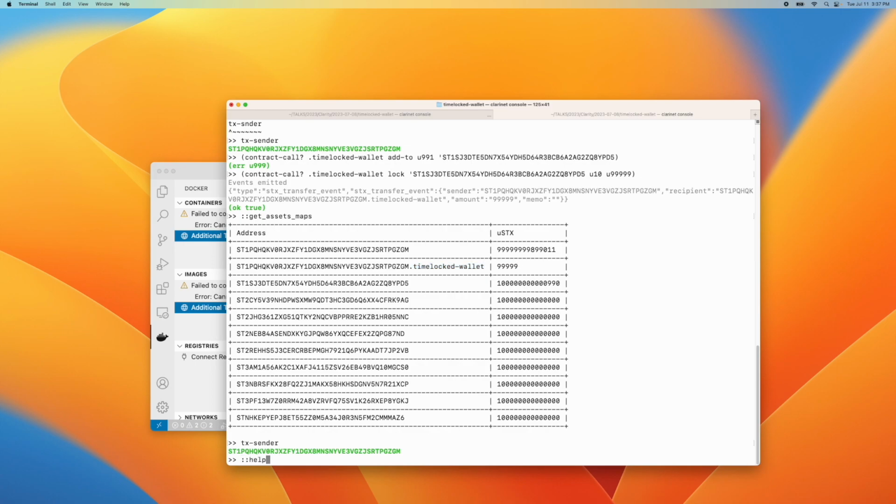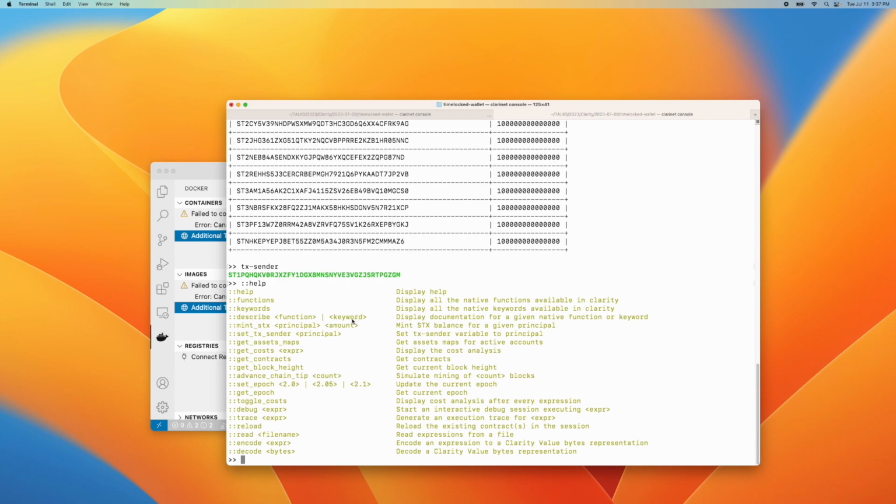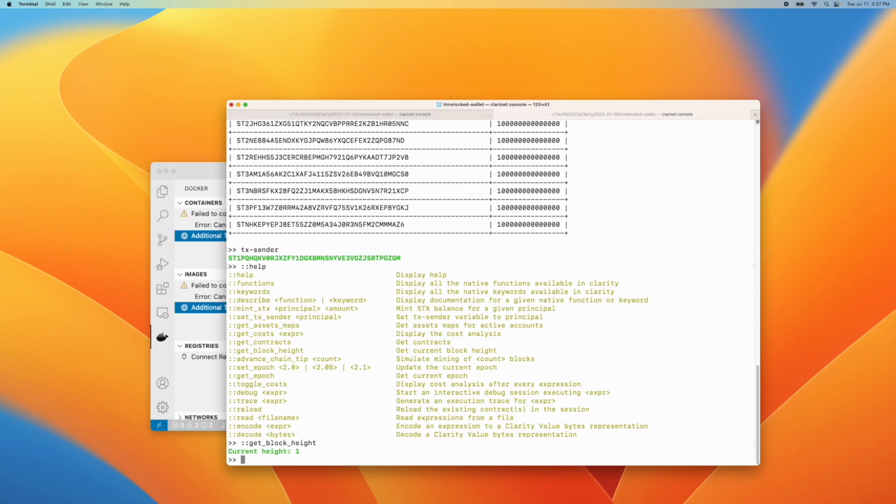Similarly, I'm going to go help for a second here, and we'll say what particular block height do we have right now. So we're going to get the block height. Right now we're going to be a block height 1. Yes, the Stacks chain moves far faster than we've been moving, but this is just to understand blocks better. We're in a simple test mode here. And so we get the block height.